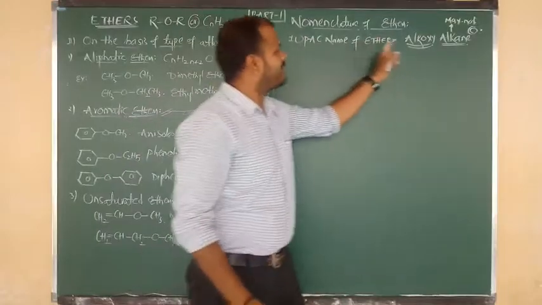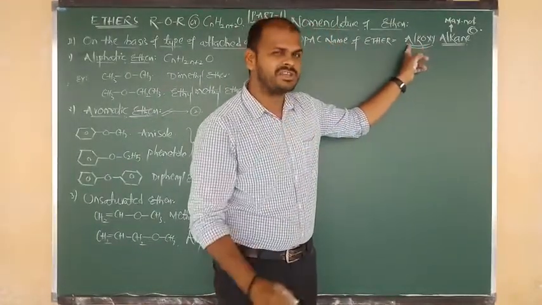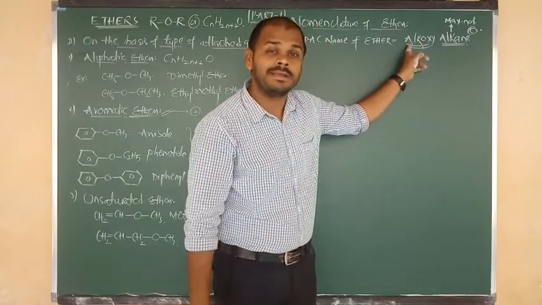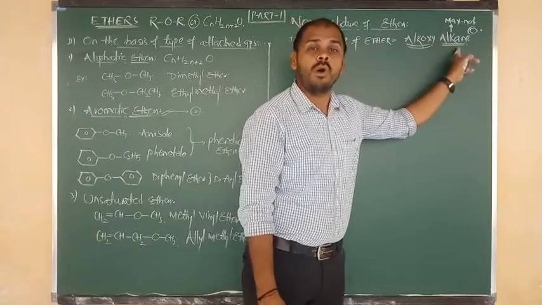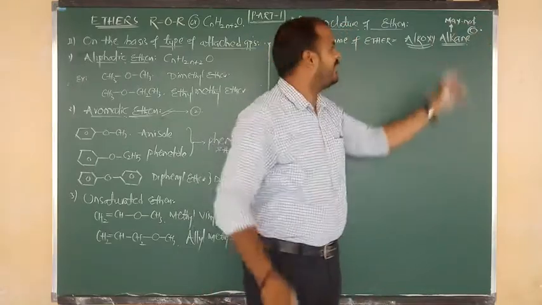General IUPAC name of ether is alkoxyalkane. Alkoxy is going to be considered as a side chain. इसमें less number of carbon को indicate करना पड़ेगा. And one more form is alkane. It should contain maximum number of carbon. That means root word should be in alkane.